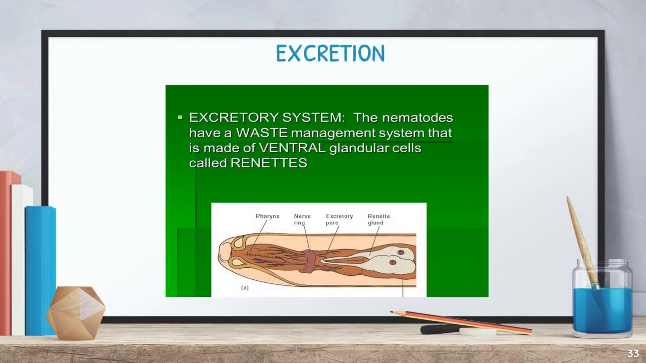Then excretion. For excretion, they said here, a special gland is there, that is called renette glands. It is marked at the last, renette gland. So this renette gland is useful for excretion. For phylum Platyhelminthes we said this is flame cells. Is it clear? And in phylum Aschelminthes, excretion is done with the help of these renette glands. Clear?